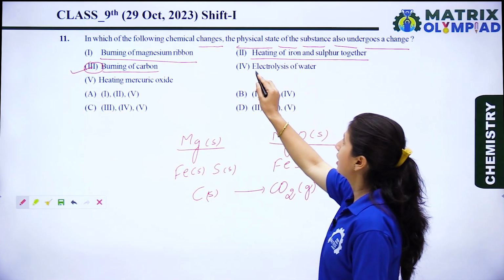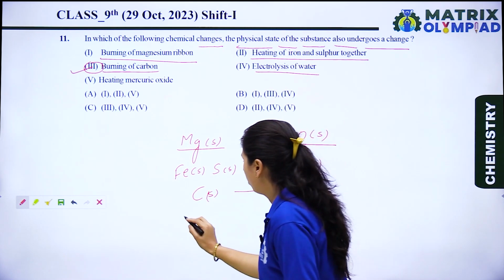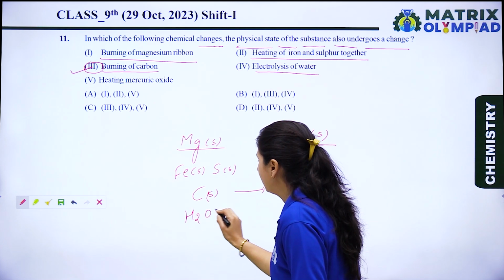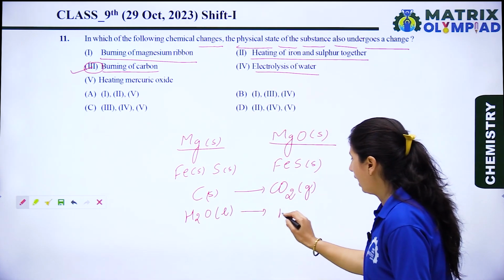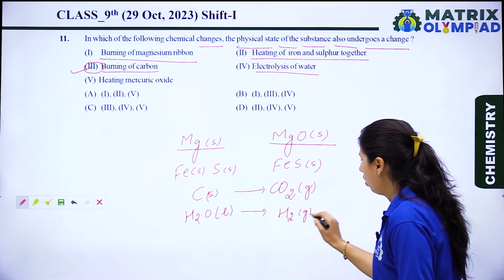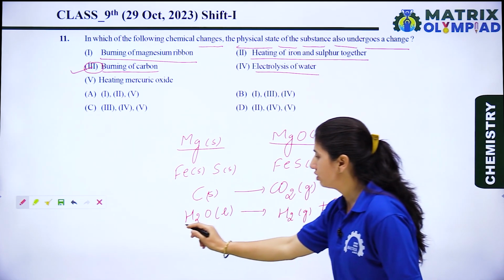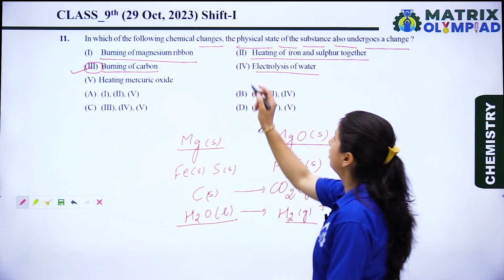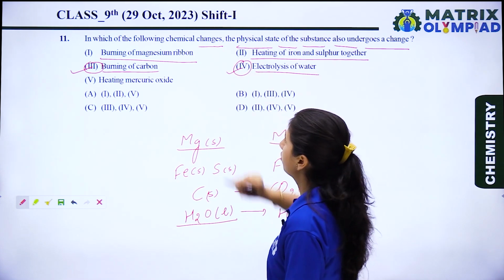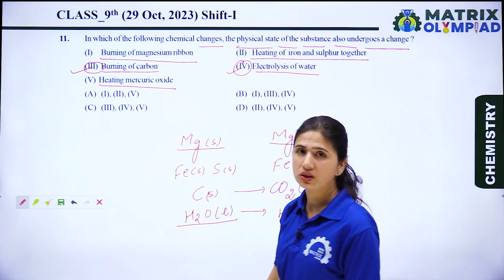Now let's see the next, electrolysis of water. When we electrolyze water, which is present in the liquid state, on electrolysis it gives hydrogen gas and oxygen gas. So the physical state of the reactant and product is changed. So the fourth is also a right option. Now let's see the fifth, heating mercuric oxide.